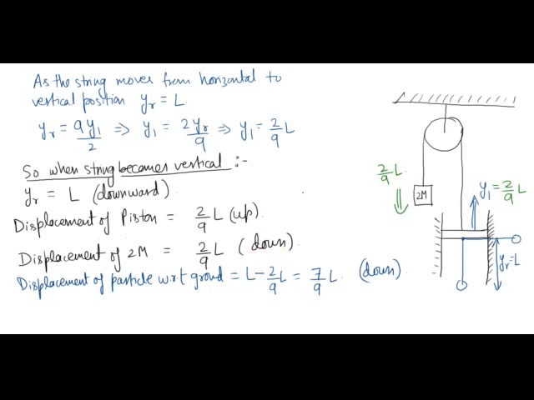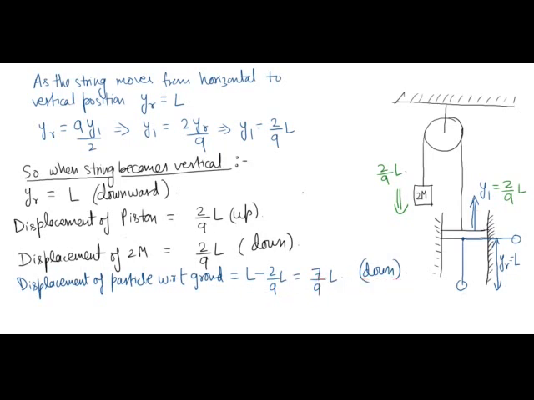Now I can find the displacement of the particle with respect to the ground. I know the displacement of the particle with respect to this piston: it is L in downward direction. So with respect to the ground, it will be L minus 2 by 9 L, which is 7 by 9 into L in downward direction.